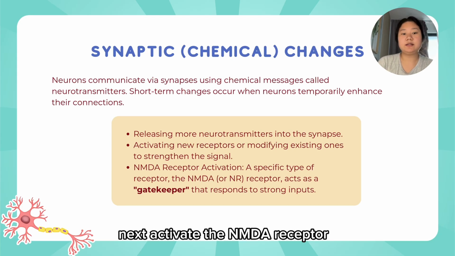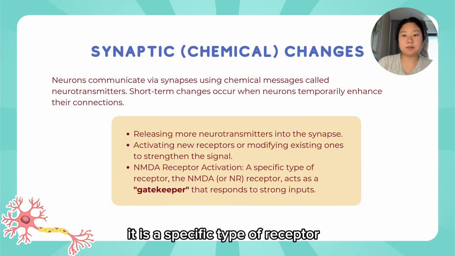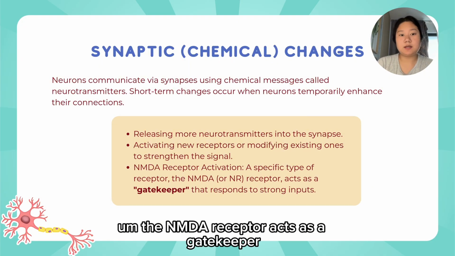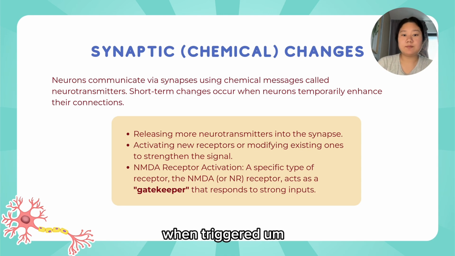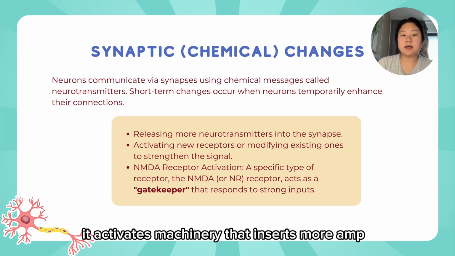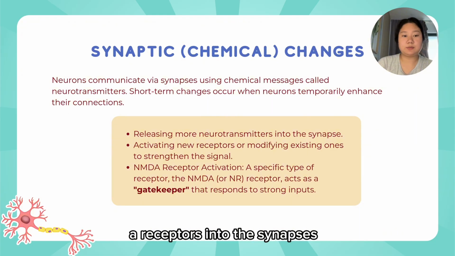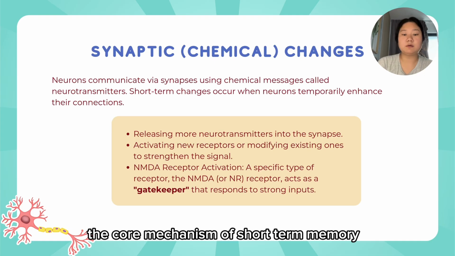Next, activate the NMDA receptor. It is a specific type of receptor. The NMDA receptor acts as a gatekeeper that responds to strong inputs. When triggered, it activates machinery that inserts more AMPA receptors into the synapse, making the connection stronger. This process is considered the core mechanism of short-term memory.